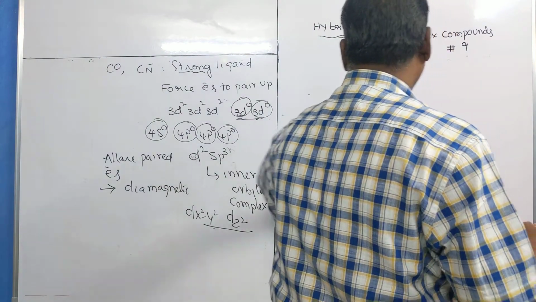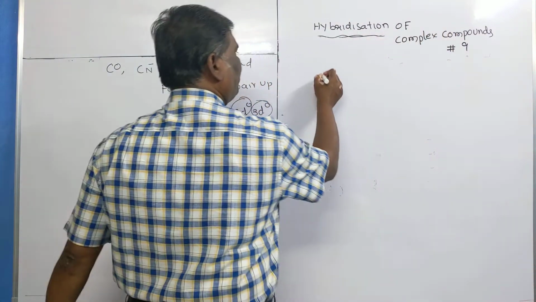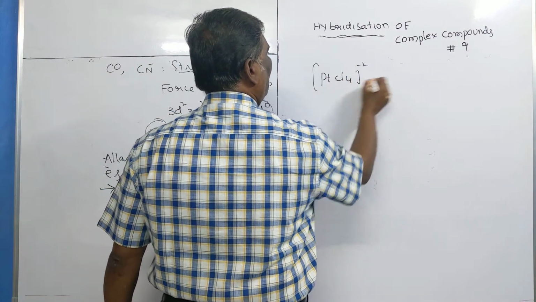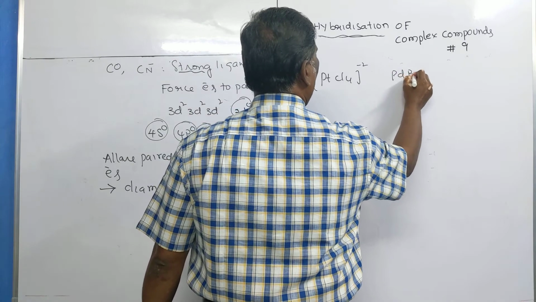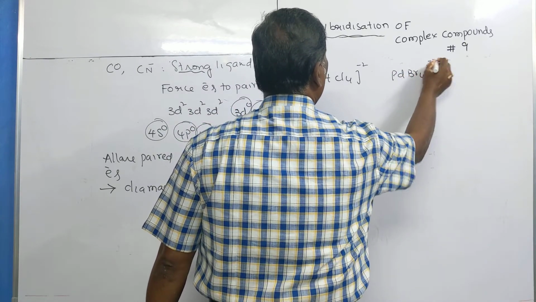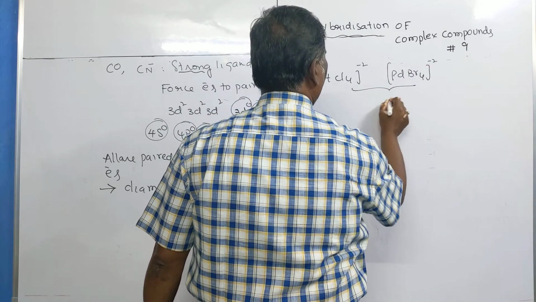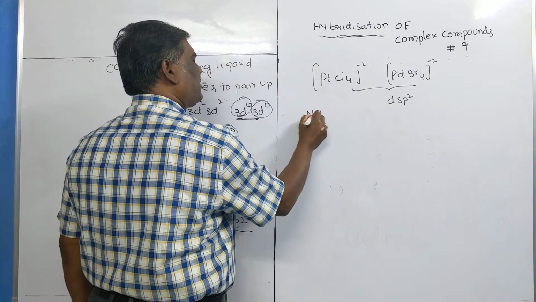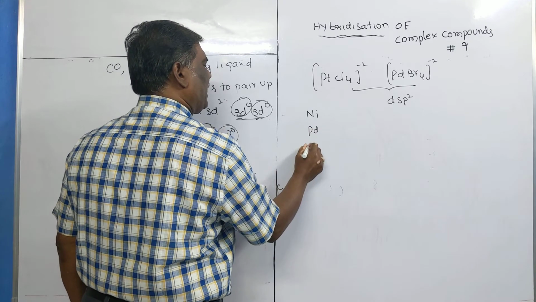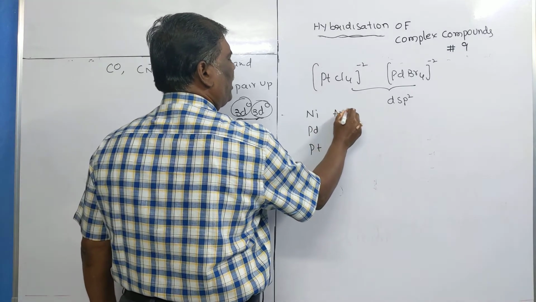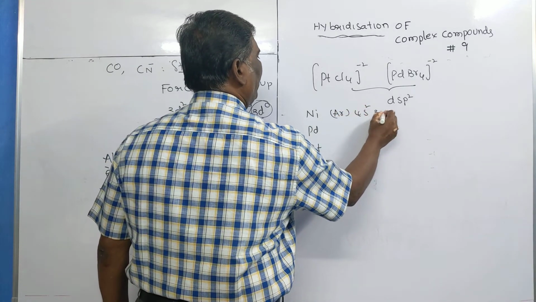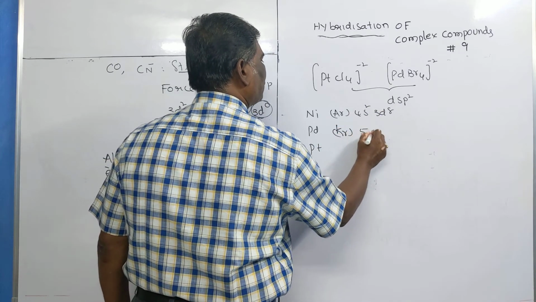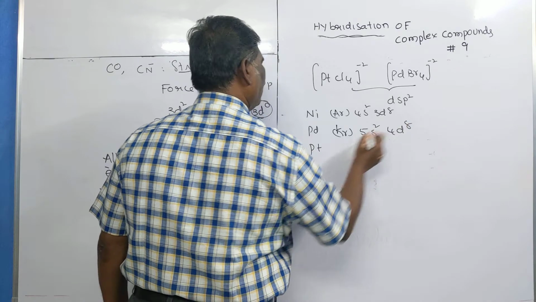The last one is palladium tetrabromide and platinum tetrachloride. In these two, you remember the hybridization is dsp2. I will explain one. Now first of all, nickel, palladium, platinum. Along with argon, nickel has 4s2 3d8. Along with krypton, palladium has 5s2 4d8 configuration.